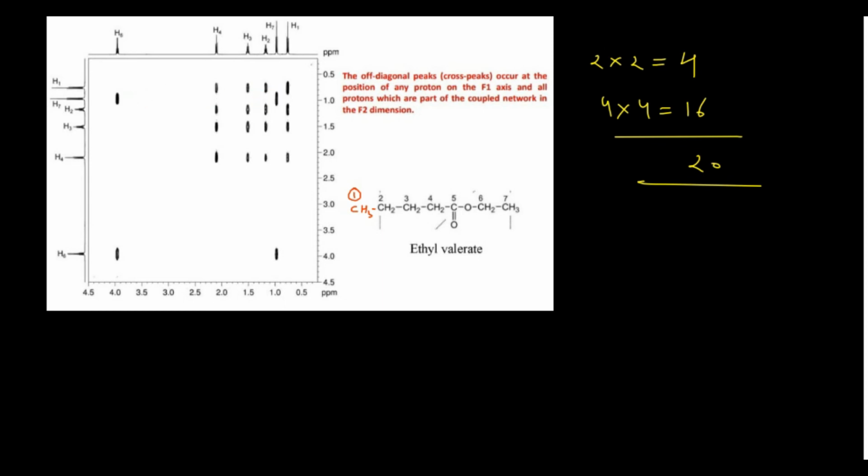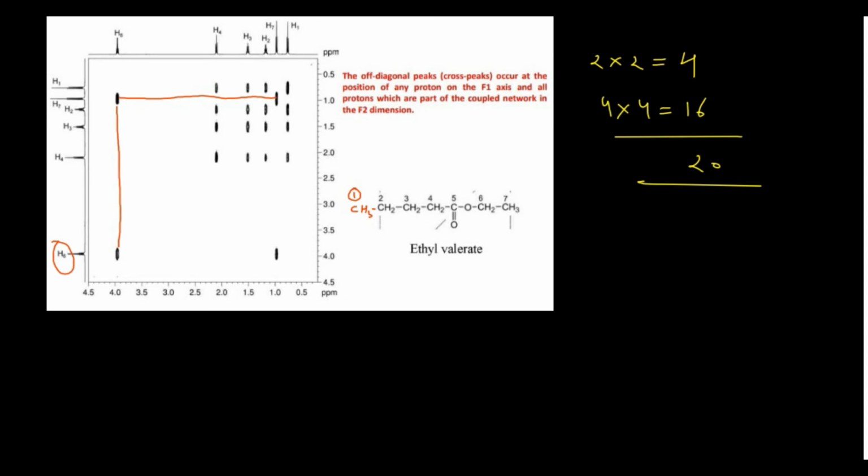If you want, you can connect them like that, and then you can come here just like that. This is again the 6, these are the cross peaks of the 6.